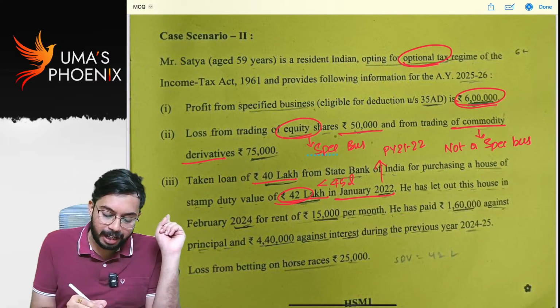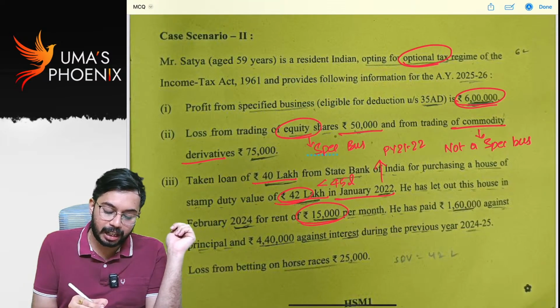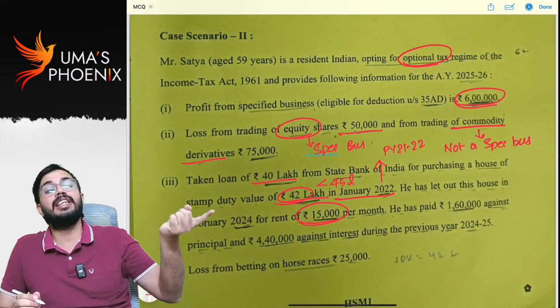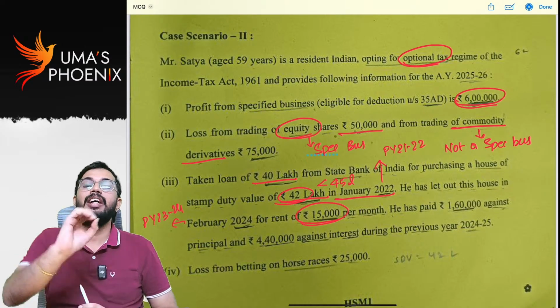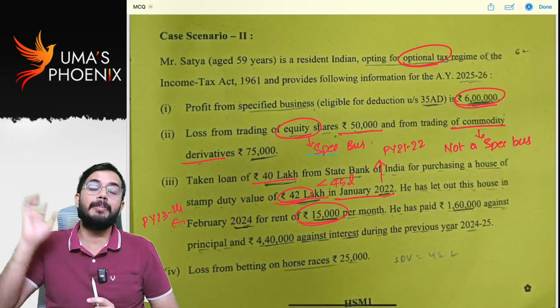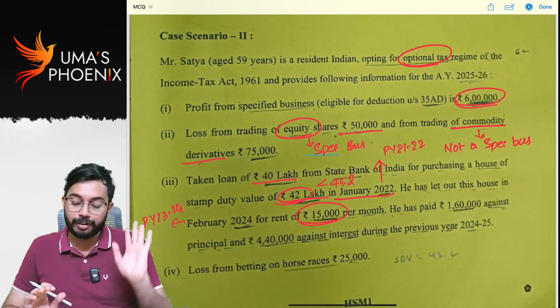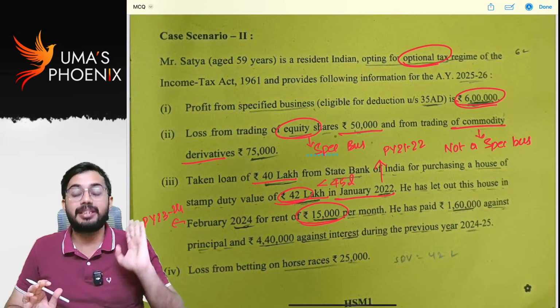Next. He has let out this house in February 24 for rent of 15,000. Careful, February 24 means previous year 23-24. In 23-24, it was let out for 2 months. In 24-25, it was let out for total 12 months. You need to calculate rent of 12 months. Many students may commit mistake here.